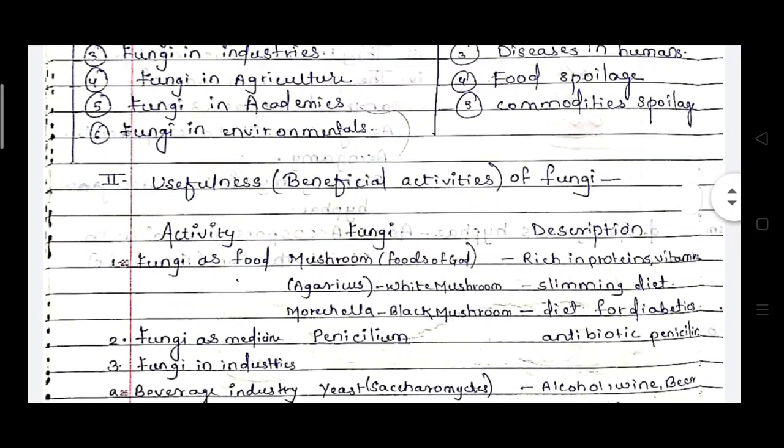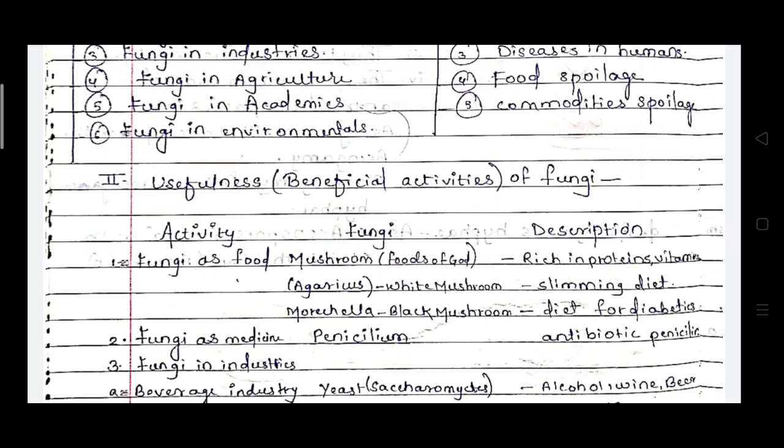Many fungi are used as food, as you know, in the mushroom. This is also known as the food of gods. These mushrooms are very rich in proteins and vitamins, so various delicious dishes are prepared from them. Next is Agaricus, or the white mushroom. This is used especially in slimming diets, so for weight loss diets these white mushrooms are used.